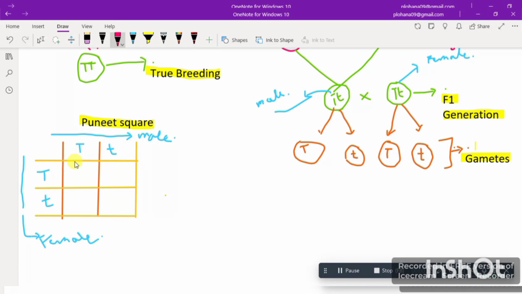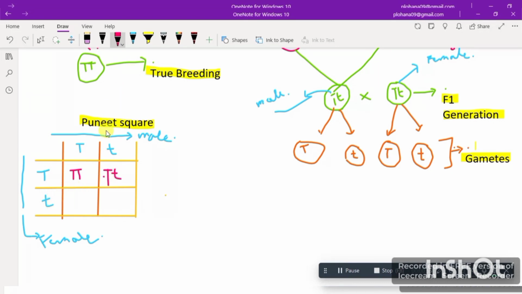When TT is crossed, they will produce all tall, because tall will always produce tall. If I make the cross of this capital T and small t, we know that this capital T will be dominant over this small t, so this would also be tall.